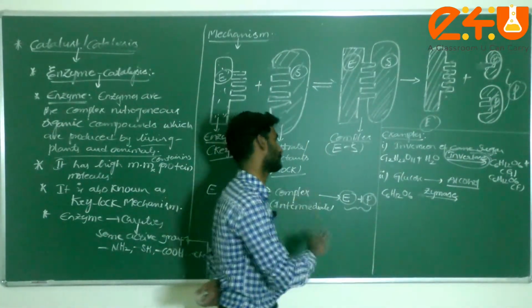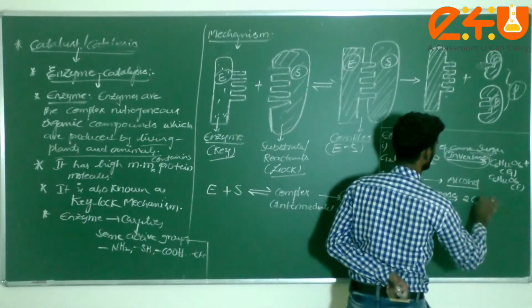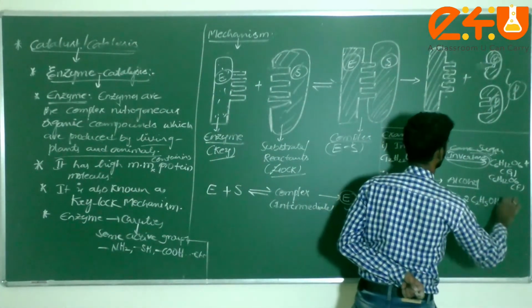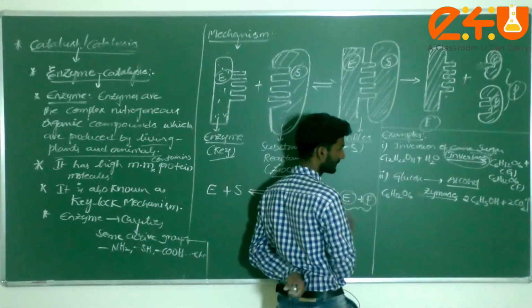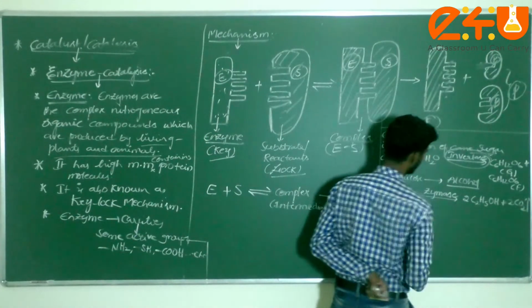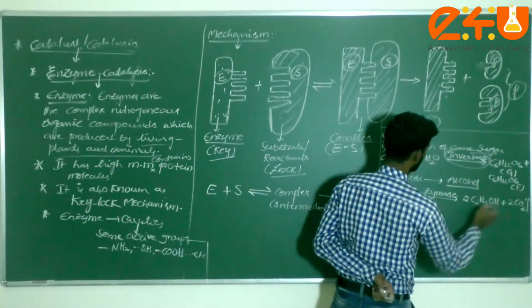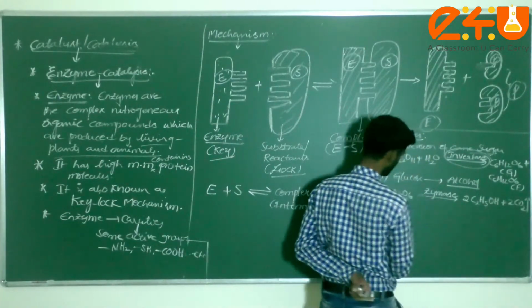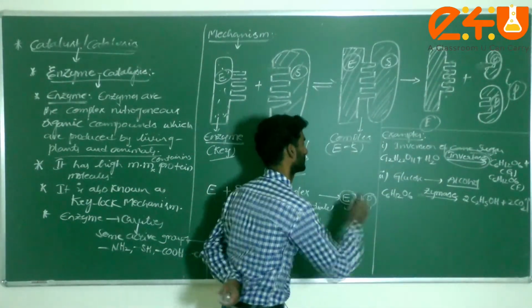Zymase is one of the enzymes to convert glucose to alcohol. How is it converted, dear students? 2 molecules of alcohol plus carbon dioxide. Check it here: 6 carbon atoms, 2 times 2 plus 2, 6. Next, 12 hydrogen atoms, 2 times 5 is 10 plus 2, 12. Next, oxygen atoms, 6: here 2 plus 4, 6, balanced.